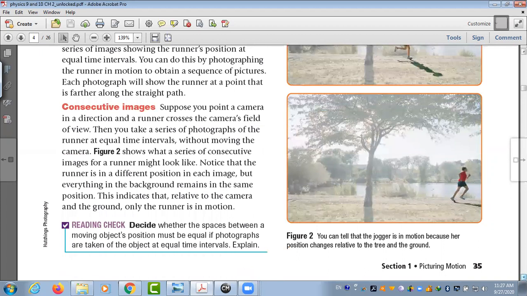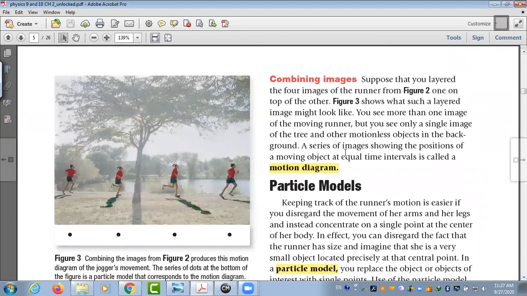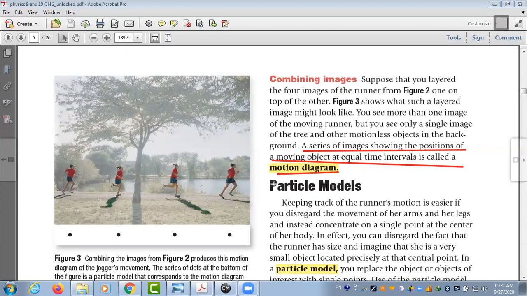We said what is the meaning of motion diagram? You take an image. A series of images showing the positions of a moving object at equal time intervals is called a motion diagram. So we have successive images of the moving object. So it shows two things. Number one, position. Number two, the time. So to measure motion, we need position and time.